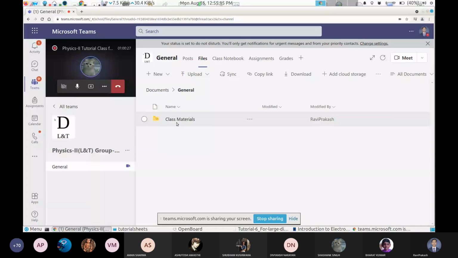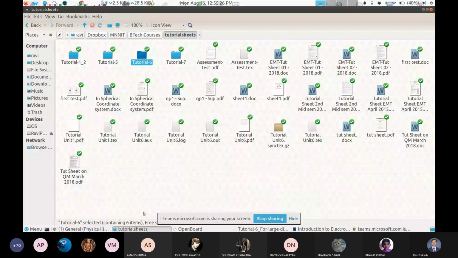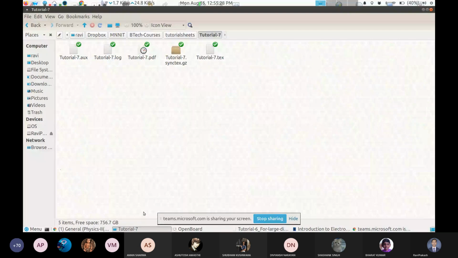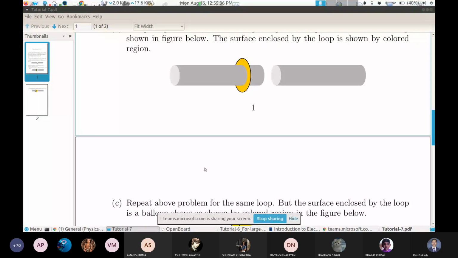So let me go to the next tutorial. There are only 2 problems and both are from displacement current. Problem 2 is a standard problem. You can see it in many textbooks. Let me invest some part on problem 1.